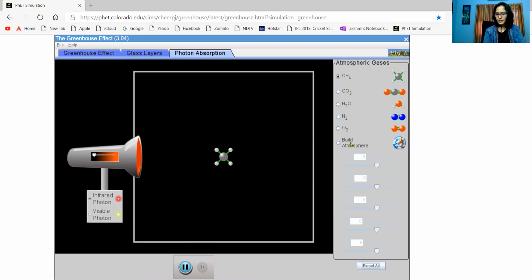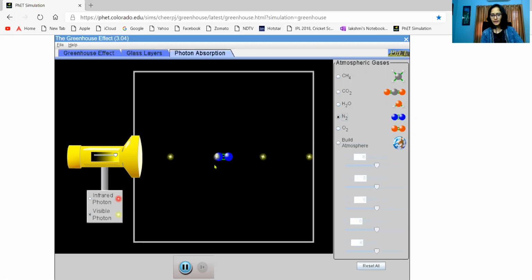Atmospheric gases are majorly nitrogen, oxygen, water, carbon dioxide, and methane. When these gaseous molecules are exposed to visible light and infrared light, how do they behave? Let us see that. It's fun. We'll first take oxygen. When oxygen is hit by a visible photon, what is going to happen? Nothing. No movement, nothing. Everything is fine.